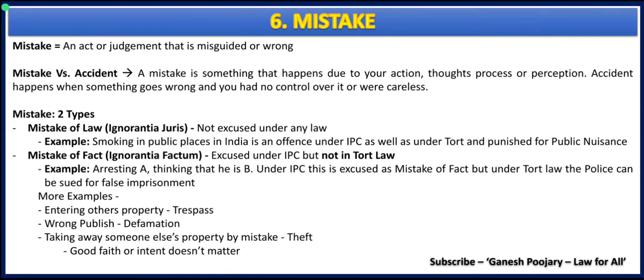Okay. Now if you hit it, it is an accident because you have no control over the thinking process of the dog, or sometimes human also. They suddenly come and stand in front of your vehicle and you hit them. Now that is an accident because you never thought something like that can happen, but it happened and you have no control over it and you hit it. So that is an accident. Mistake is your thought process, whereas accident is mostly of action which you don't have any control over. So that is accident. I hope that gives a little bit of clarity, but we'll have clear clarity in my next slide where we are discussing a very important case law.